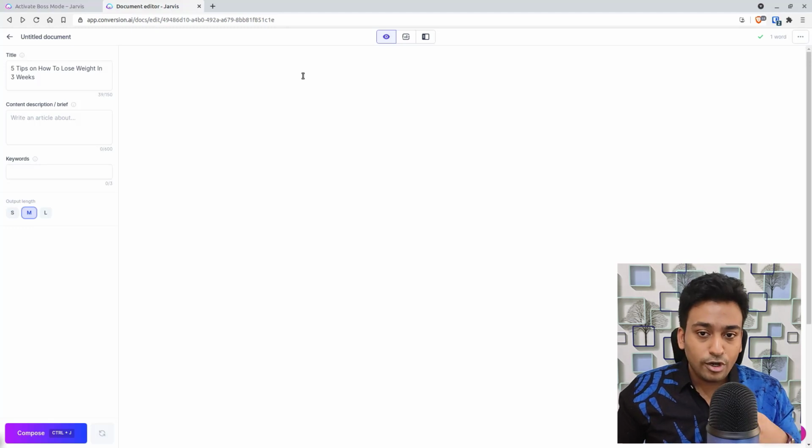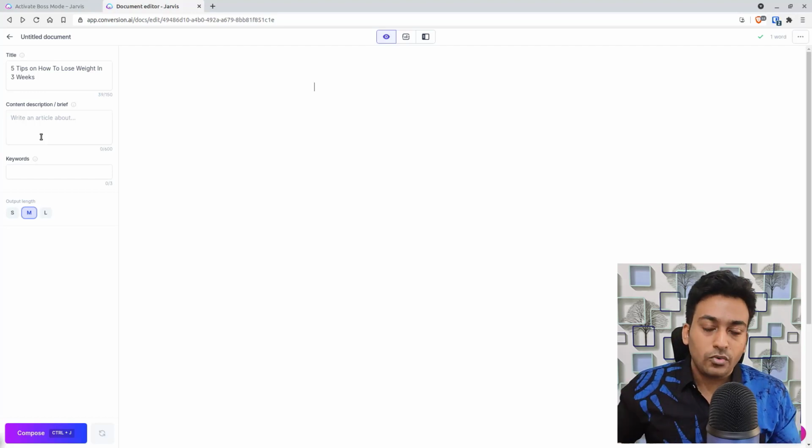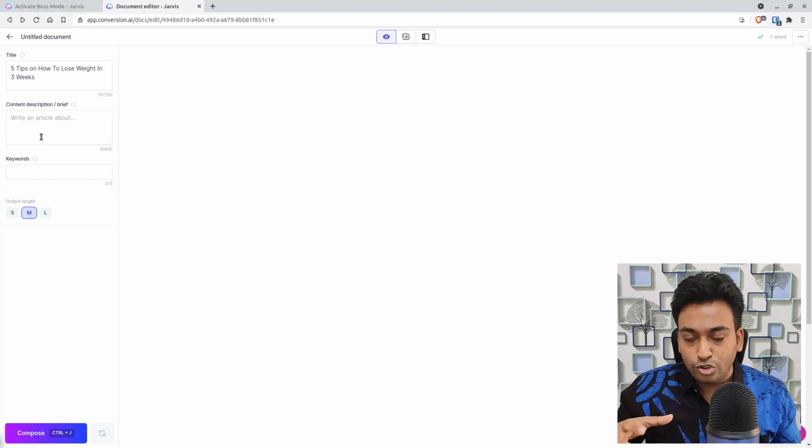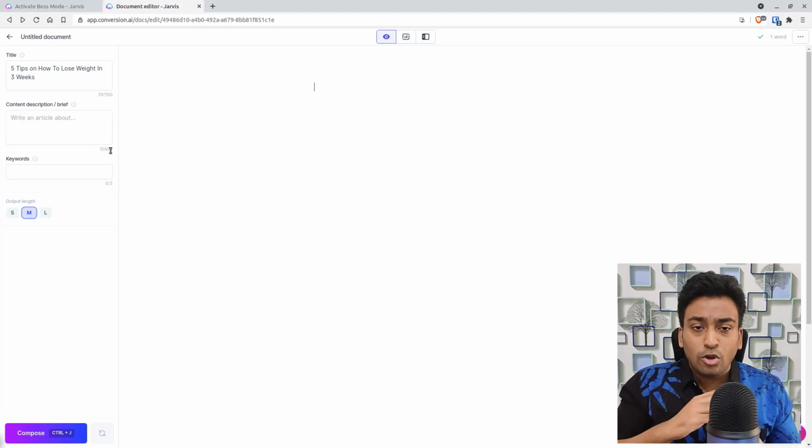The next step we are going to focus on is called content brief. Content brief is really important because we are essentially telling Jarvis that we are going to write about this, so make sure you focus on this topic area, like topic idea or topic focus. So how can we do that? First, we have around 600 words which we can enter into this content, which is a lot, and you can use it to create a really good content brief. You can include secondary keywords in a logical section, LSI keywords, and questions which you want to focus on. Try to use it to the maximum potential.